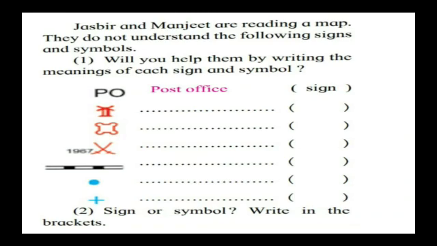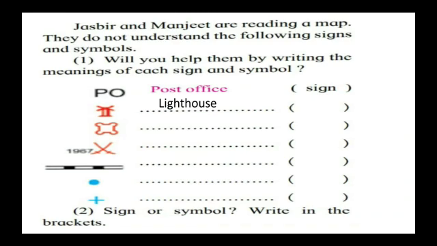Will you help them by writing the meanings of each sign and symbol? So you have to write the name of what that sign or symbol means, and then later write whether it is a sign or a symbol.